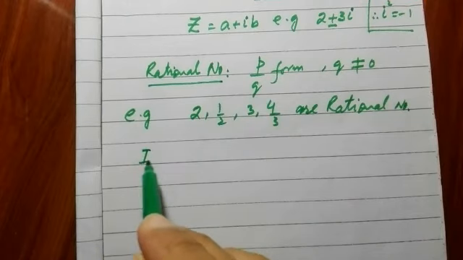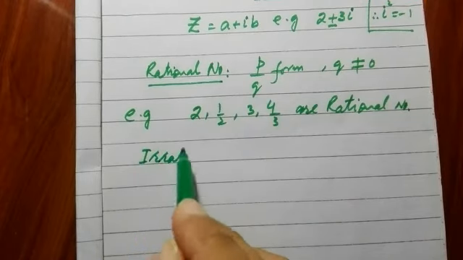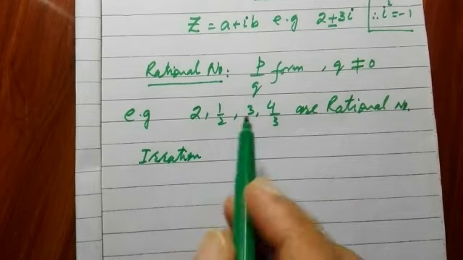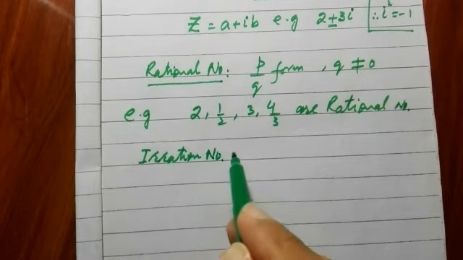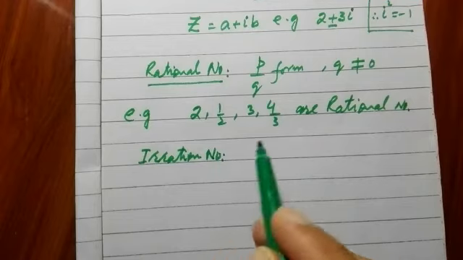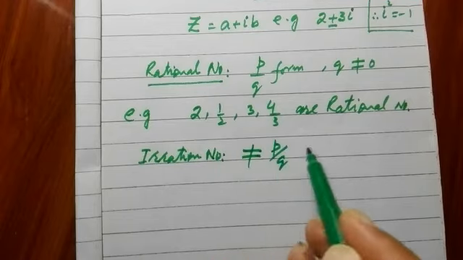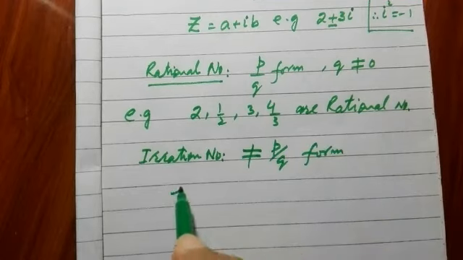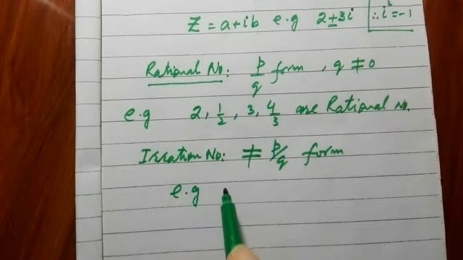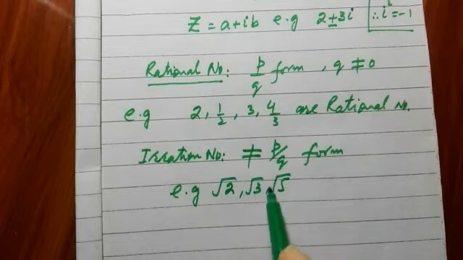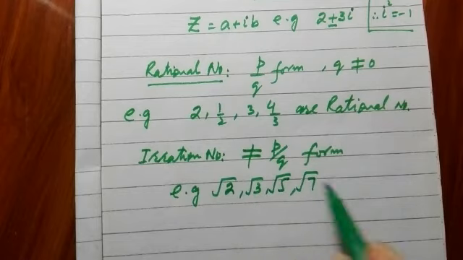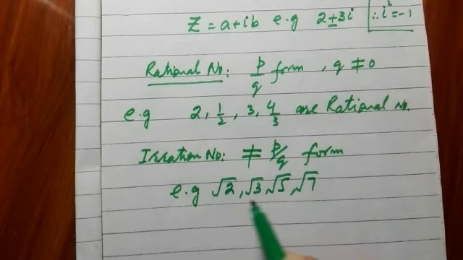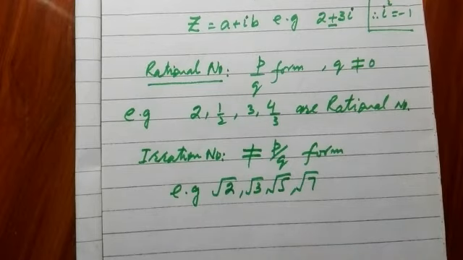Now I wanted to recall irrational numbers. Irrational numbers are numbers which cannot be written in p/q form, for example √2, √3, √5, √7. These types of numbers are called irrational numbers.